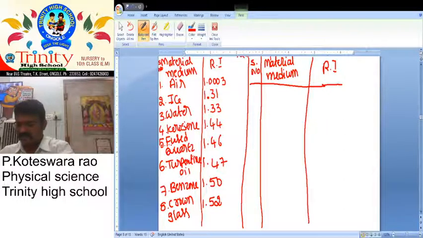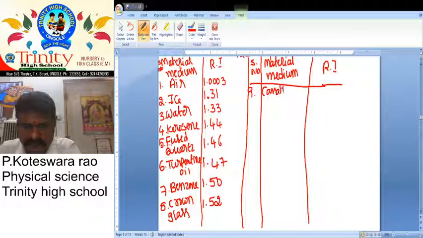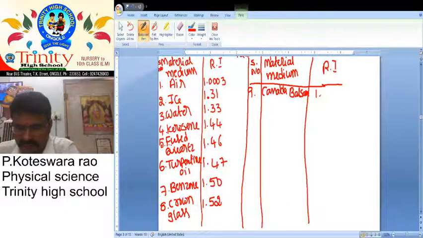The ninth one is also a very important one. That's why it is better to recall that one. Canada balsam. Here the ninth one is Canada balsam, 1.53. Next, the 10th one is rock salt.